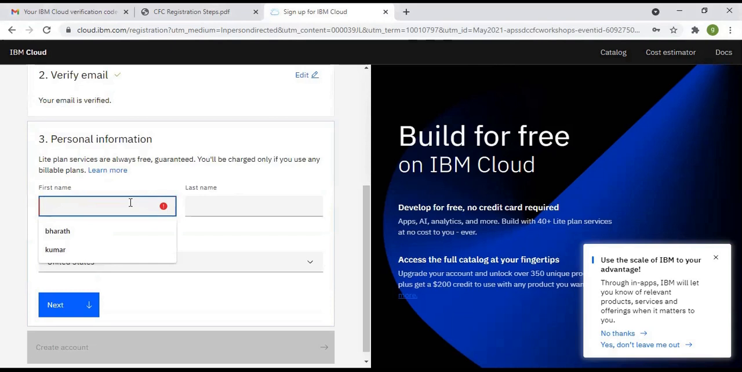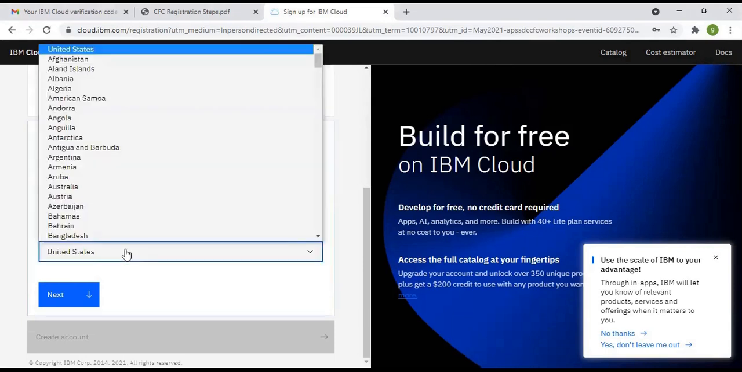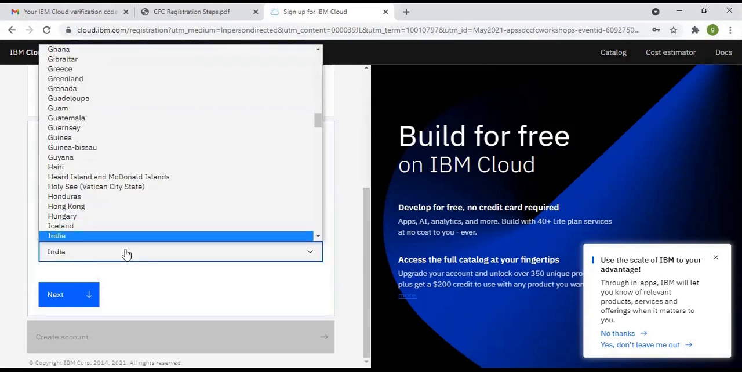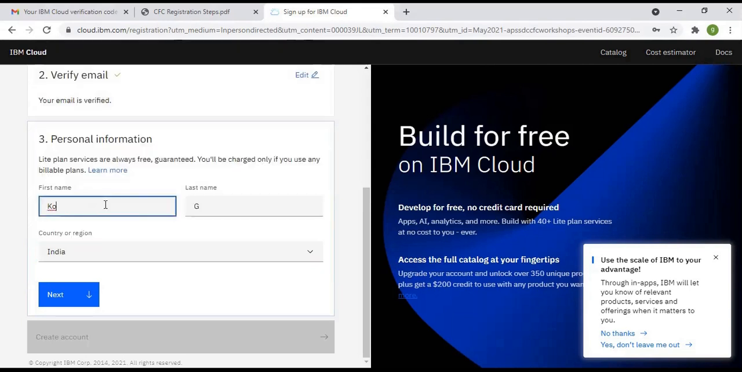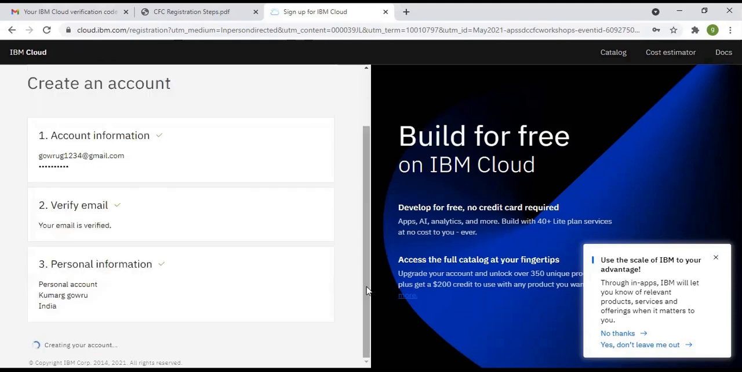So here, please provide your first name and last name. Simply, I will provide just these, and here select country or region. Okay, please provide your first name and last name here. Okay, so please click on next. This is the first step. So now we have completed the first step, that is IBM Cloud registration.